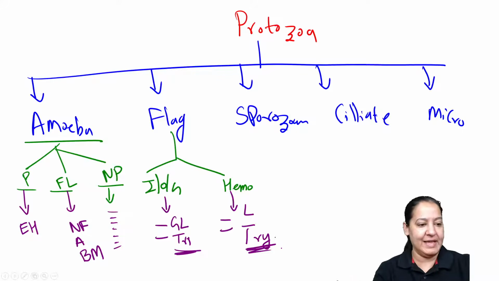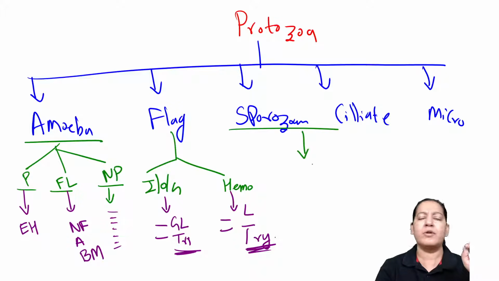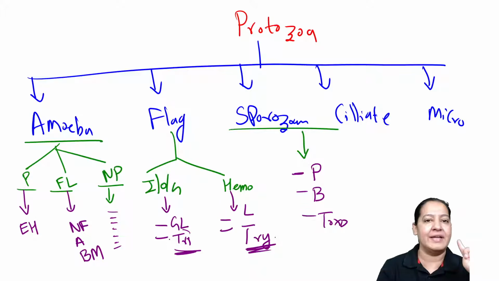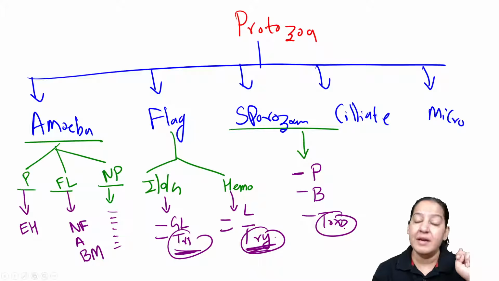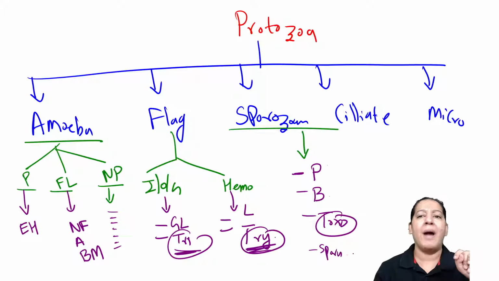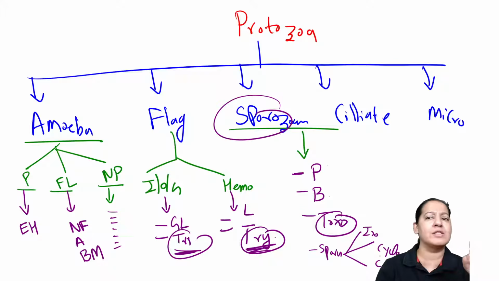Coming on the next category, the 3rd category, sporozoans. Many important sporozoans are there. In your syllabus, you can say 6. The most important is Plasmodium. The second most important is Babesia. The third is Toxo. Now see the T. Again T, T, T. Mnemonics में T आएगा तो you have to understand ये T कहाँ का T है. It is toxoplasma, right? Plasmodium, Babesia, toxoplasma, and the 3 sporas: Cyclospora, Cryptospora, Isospora. Sporozoans में spora, spora, spora.